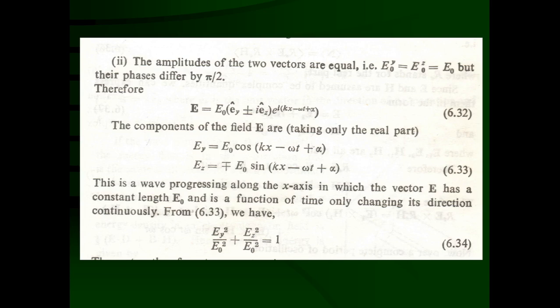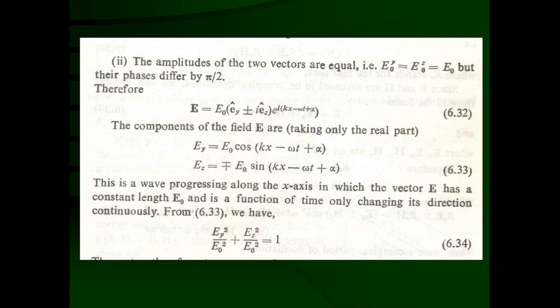Now there are two different ways it can rotate. It can rotate in a clockwise direction or it can rotate in an anti-clockwise direction. That depends upon the sign of Ez. If the sign of Ez is plus, that means it is rotating in a counterclockwise direction and it is said to have a left circularly polarized wave.